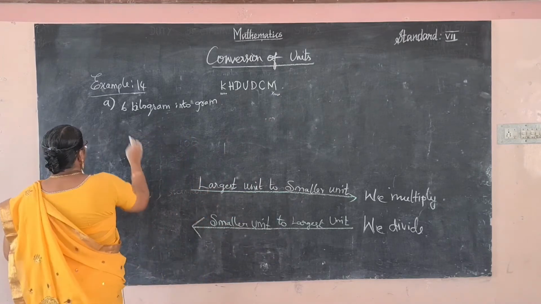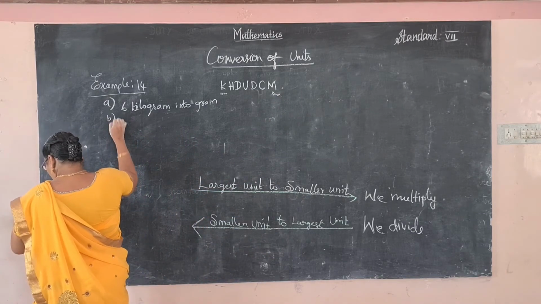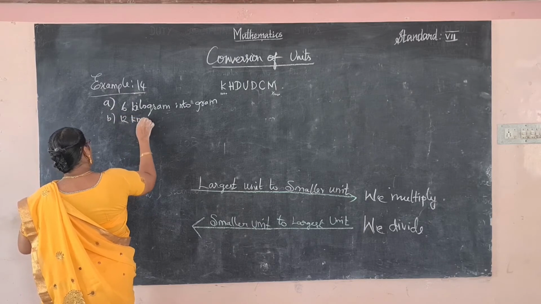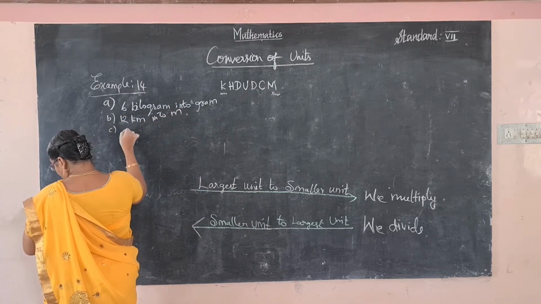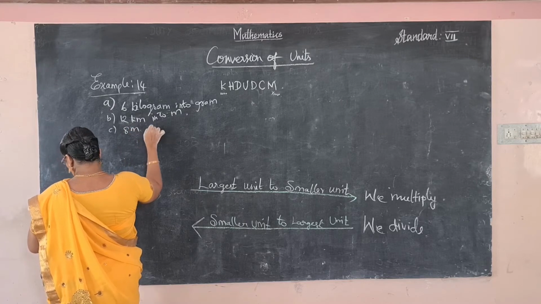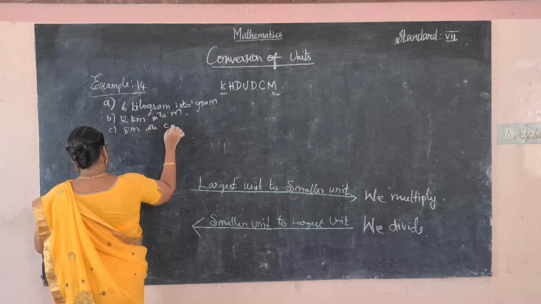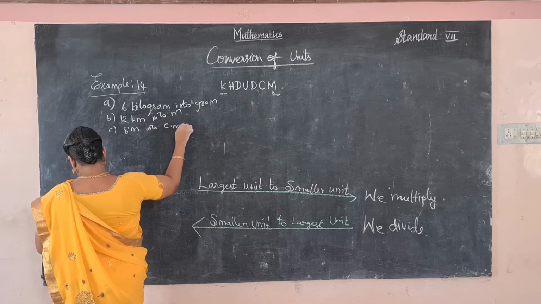Right, and B, 12 kilometer into meter, and C, 8 meter into centimeter.